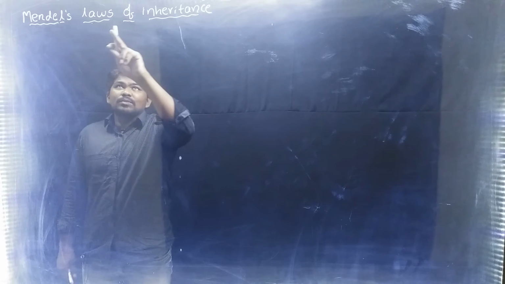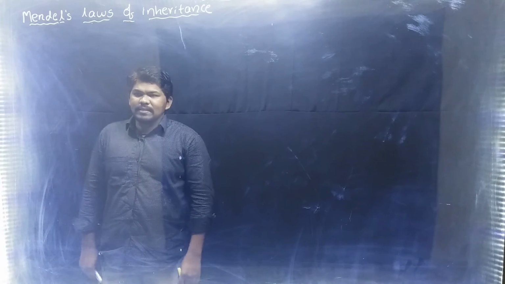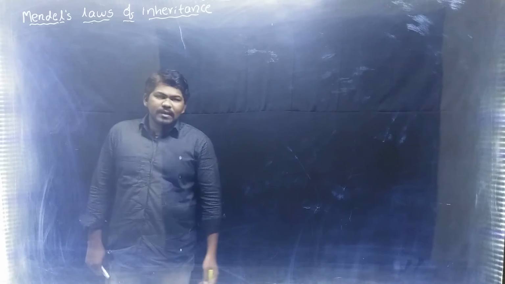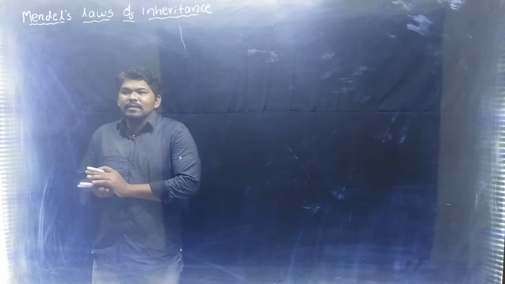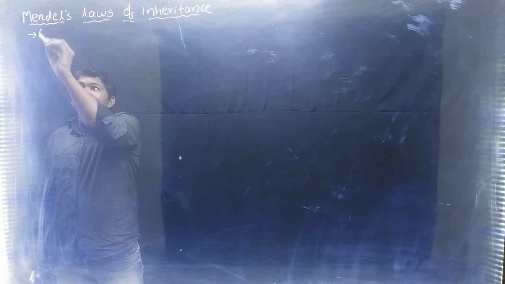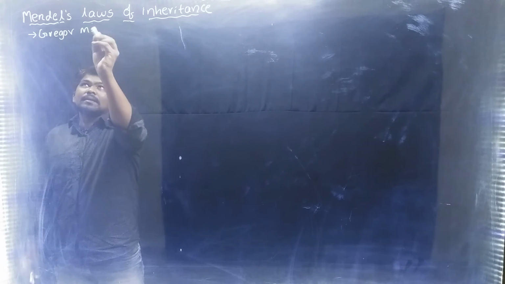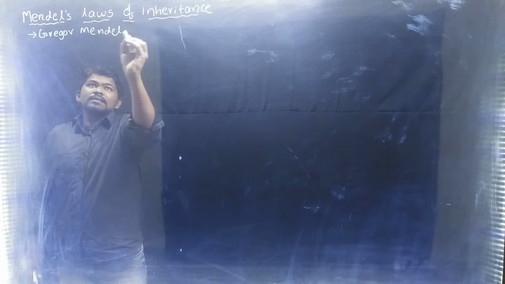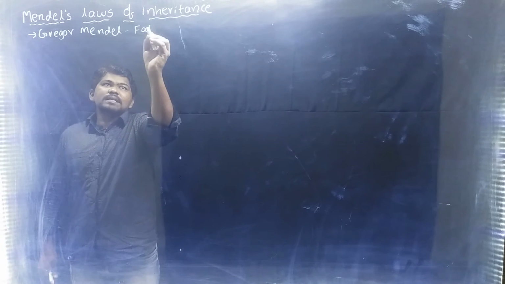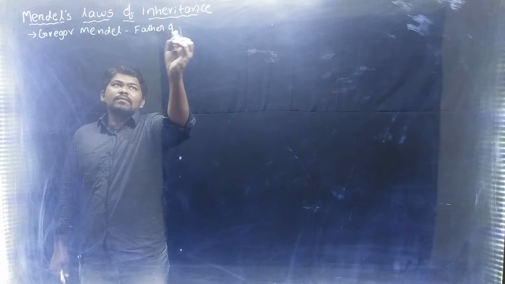Now we have to discuss Mendel's laws of inheritance. Who is Mendel? Mendel is the scientist. He is called the father of genetics. His full name is Gregor Mendel.